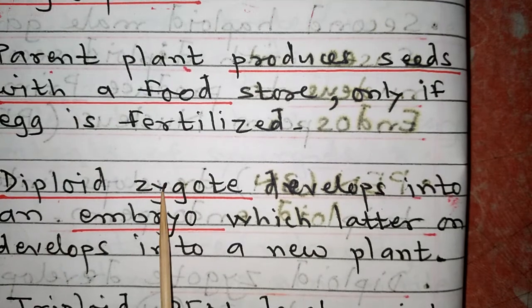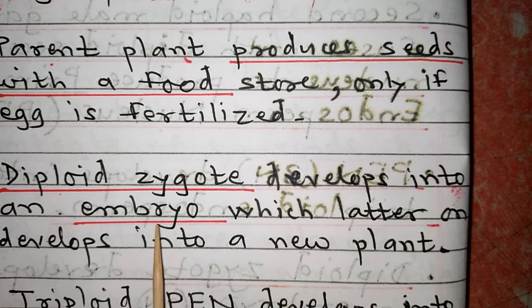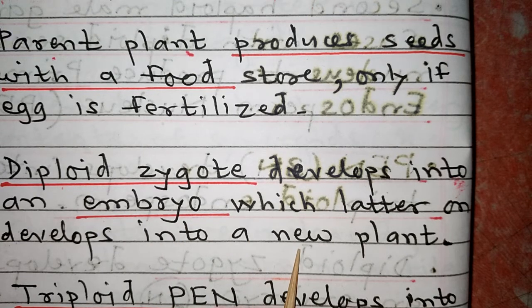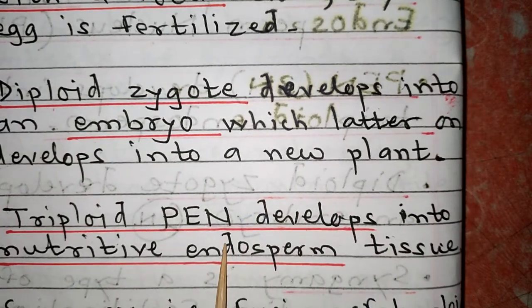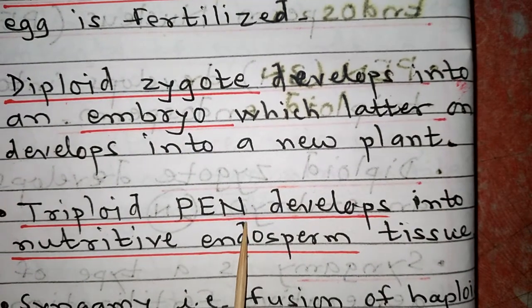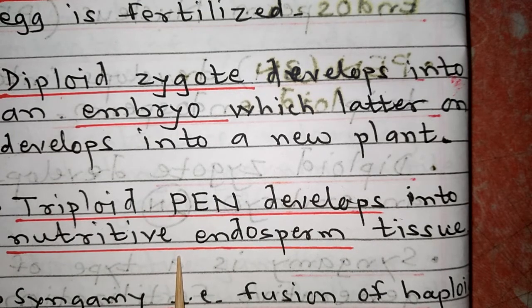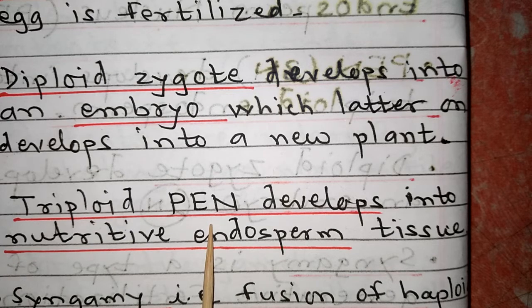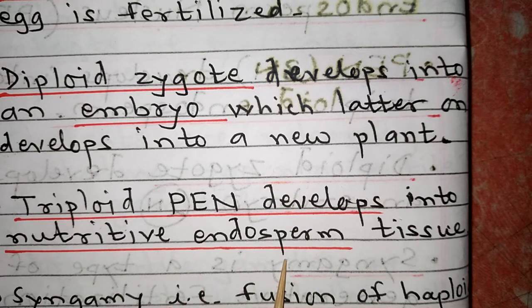Then second one, diploid zygote develops into embryo, which later develops into new plant. Also, you are familiar with it. Then next one, triploid PEN, primary endosperm nucleus, develops into nutritive tissue, endosperm. So second fertilization, triple fusion, plays a role in development of nutritive endosperm.